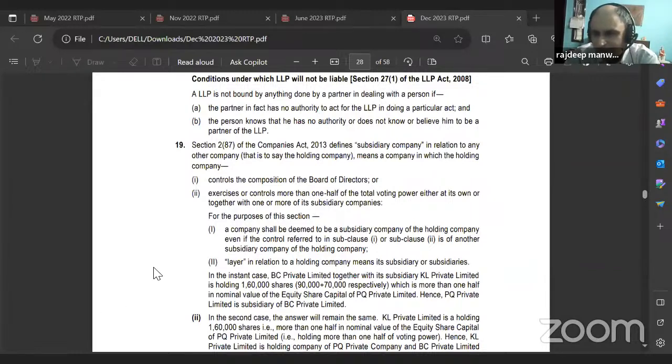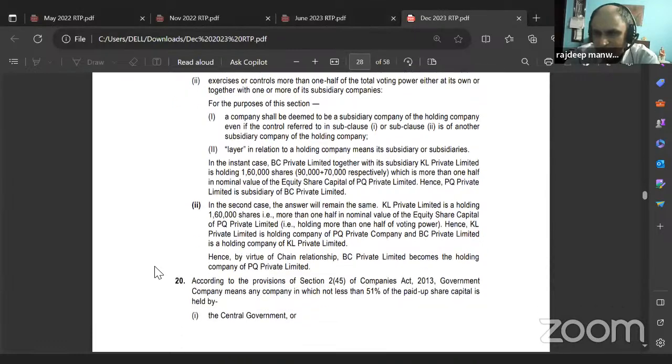Now remember, whenever you get these type of questions, first you have to give the definition of holding company and then you have to analyze the case. Remember: facts of the case, provisions, analysis, conclusion. So when you are giving the provisions, you have to give the definition of a holding company. You cannot just simply tell something. Correct or no?